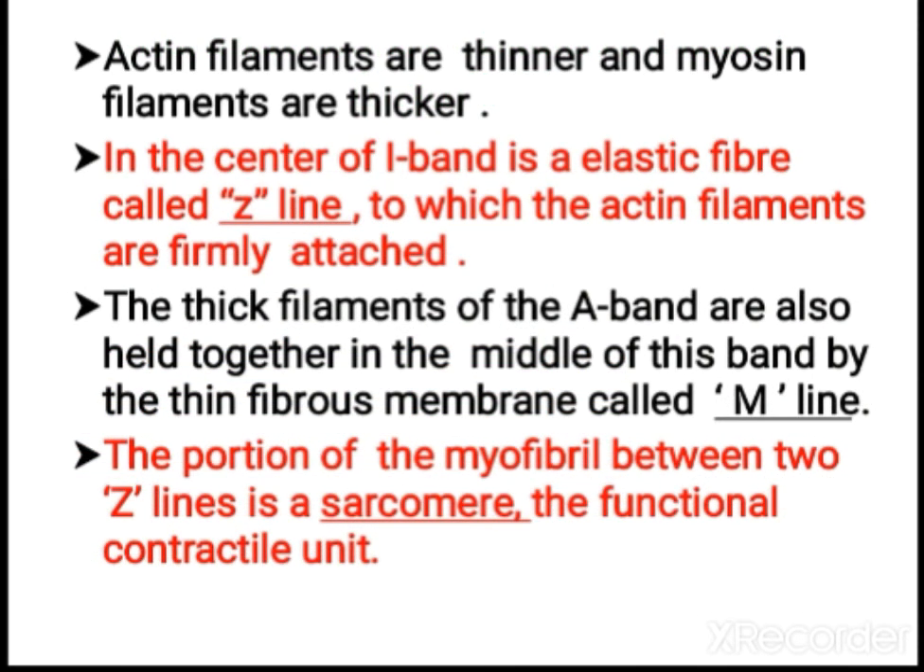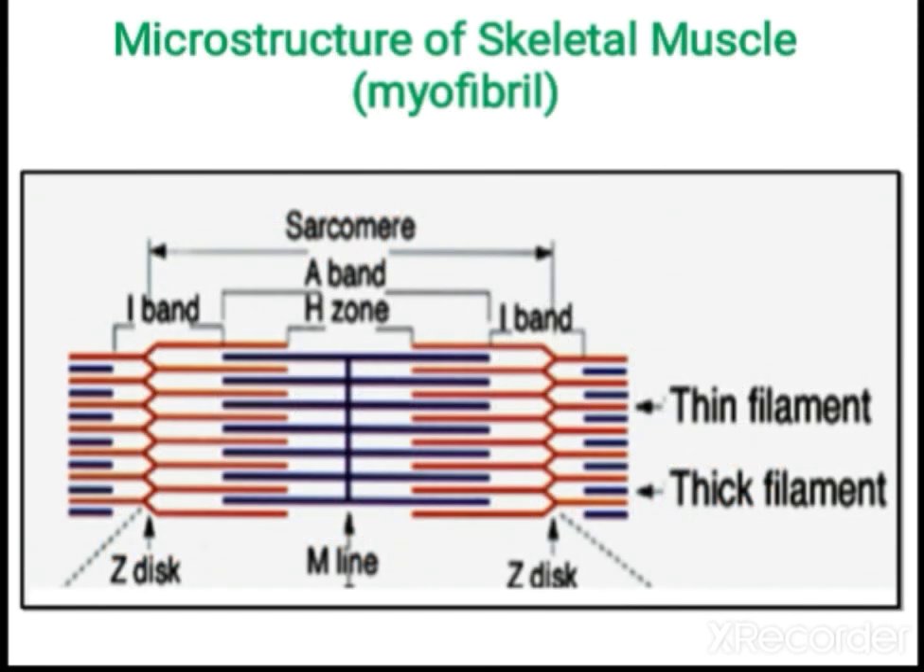The portion between two Z lines you call a sarcomere. This is the functional contraction unit. So from one Z line to the other Z line, this you call one sarcomere. The color given in purple is myosin, and the red color is actin filament.